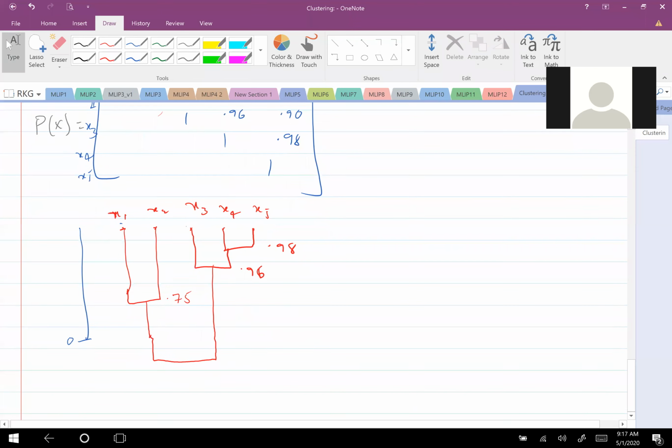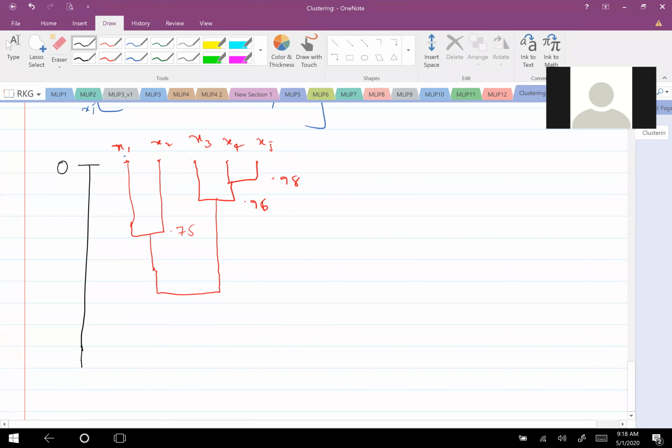Okay, so in fact this is not. Okay, this is 0 and this is 0.44. So there will be same. Sorry, this is 1, this is 0, and this is 1. Okay, this is 0.44. Okay, this is how we form the dendrogram.